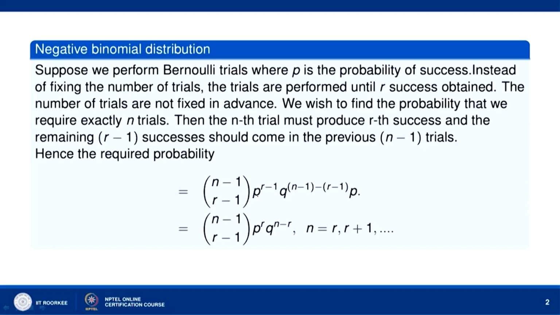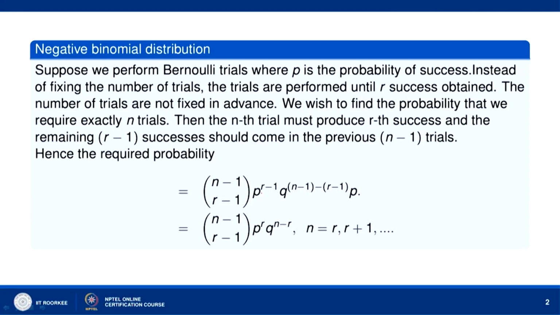n minus 1 trials. Hence, the required probability is n minus 1 C r minus 1 p to the power r minus 1 q to the power n minus 1 minus (r minus 1) by binomial distribution, because r minus 1 successes are obtained from n minus 1 trials. So the probability for that will be n minus 1 C r minus 1 p to the power r minus 1 q to the power n minus 1 minus (r minus 1), and the rth success comes in the nth trial. The probability for that is p.